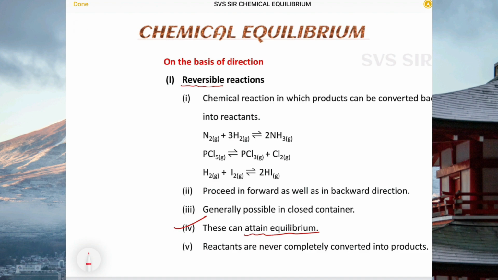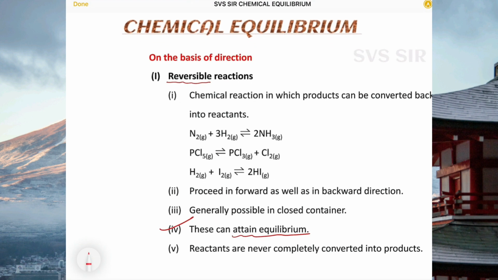On the basis of direction, we classified reactions into two types: reversible reactions and irreversible reactions. What do you mean by reversible reactions? Reversible reactions are chemical reactions in which products can be converted into reactants.